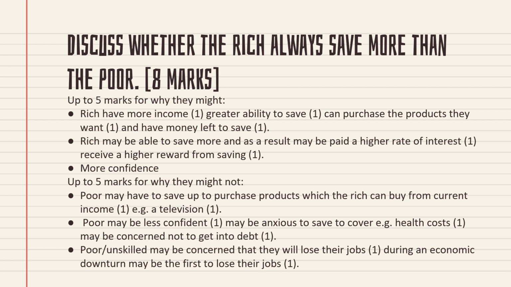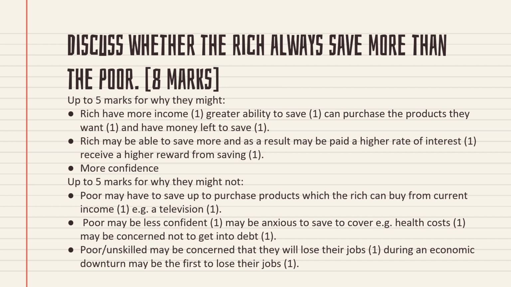But in conclusion, when you are writing my final statement, you can say that the rich will always save more money. In money terms, who will save? The rich will save more money. And in proportion-wise also, the rich will save more money. So like that, you can make your own conclusion and conclude the answer.